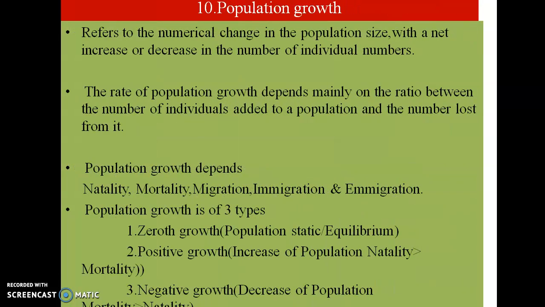Then what is meant by population growth? It is a numerical change in the population size, with a net either increase or decrease in the number of individuals. It mainly depends upon the ratio between the number of individuals added or lost, and depends upon natality, mortality, immigration as well as emigration. There are generally three different types of population growth: zero growth, positive growth and negative growth. In zero growth, there will be an equilibrium state. In positive growth, there will be an increase in the population, and in negative growth, there will be a decrease in the population. Okay, so these are the main factors which generally affect the population size.